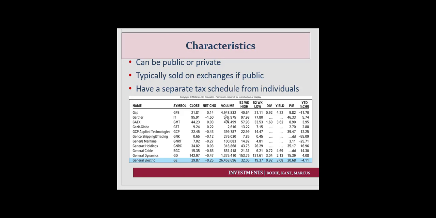4.9 million shares traded hands. This stock, the highest it's been in the last 52 weeks is $40. The lowest it's been is $21. It's obviously a little bit closer to the low end than the high end. Dividends was 0.92. The yield itself, if you purchase this, is 4.22%. The PE ratio, 9.82. We're going to talk about all of these things later on. And of course, the year to date percent change. This stock is down 11% over the past year.